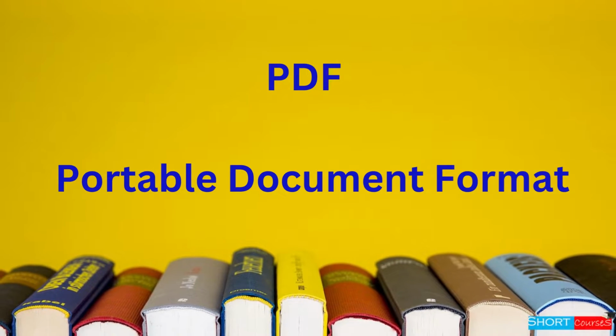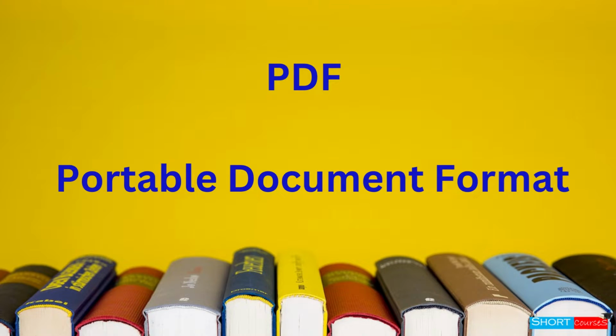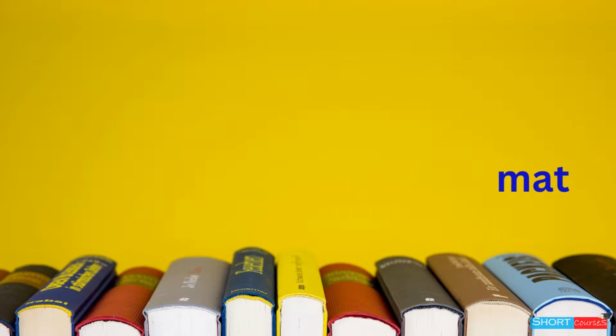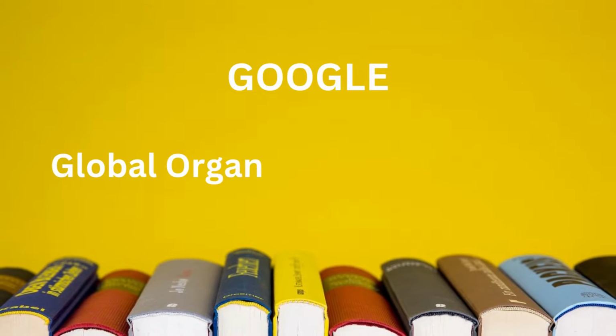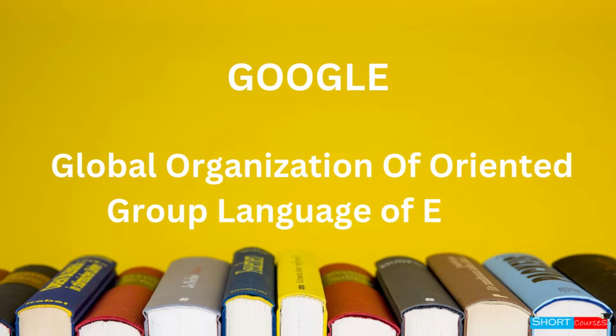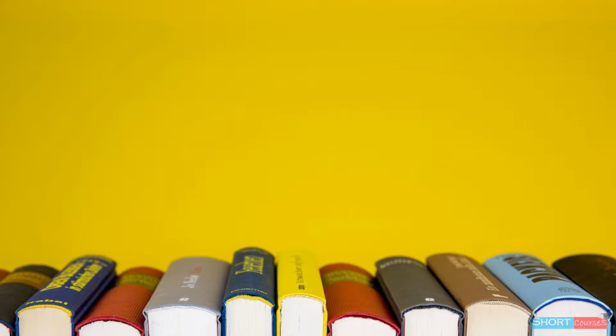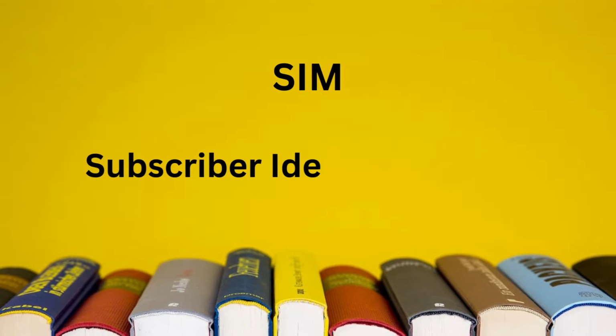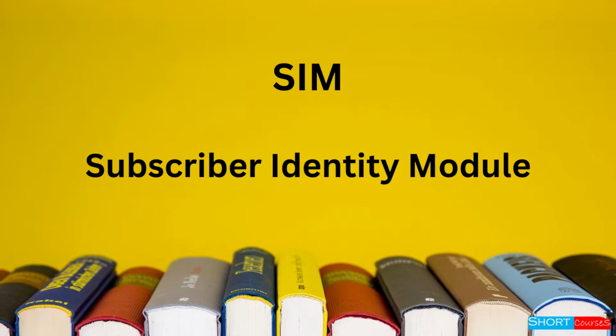PDF. Full form of PDF is Portable Document Format. Google. Full form of Google is Global Organization of Oriented Group Language of Earth. SIM. Full form of SIM is Subscriber Identity Module.